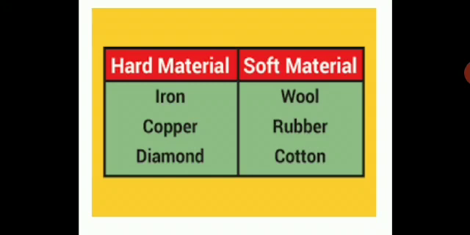There are some examples for you: hard material and soft material. Hard material: iron, copper, diamond. Soft material: wool, rubber, cotton. You can have many more examples in your day-to-day life. At home you can see around and you can find some hard material and soft material. You can observe yourself.